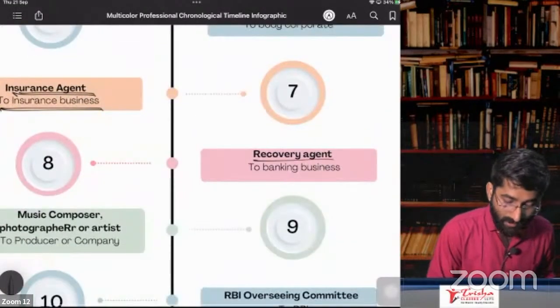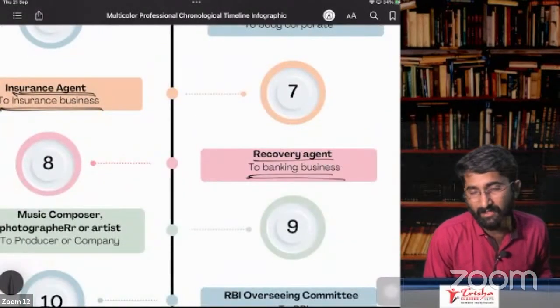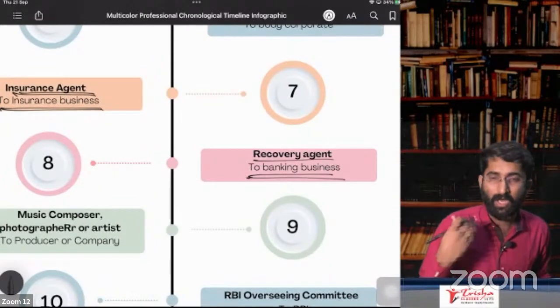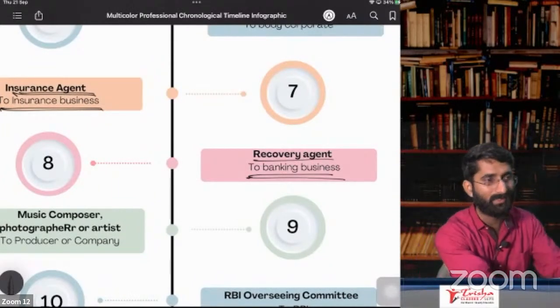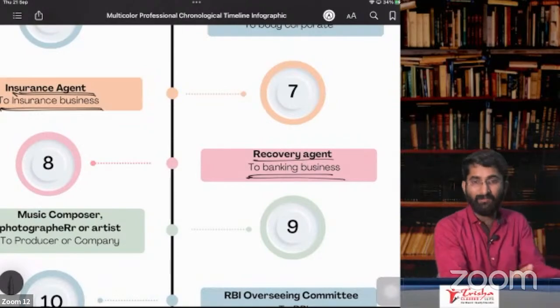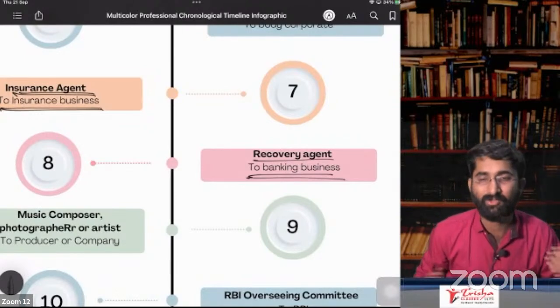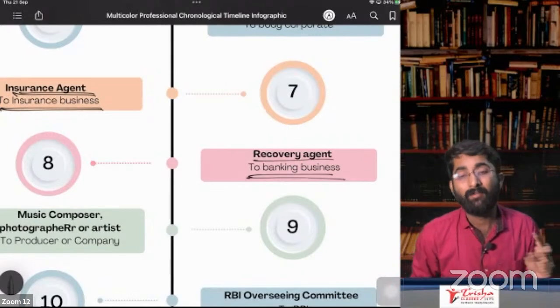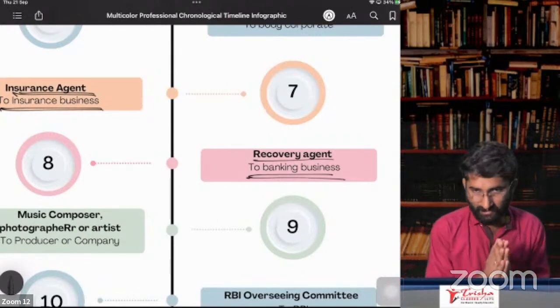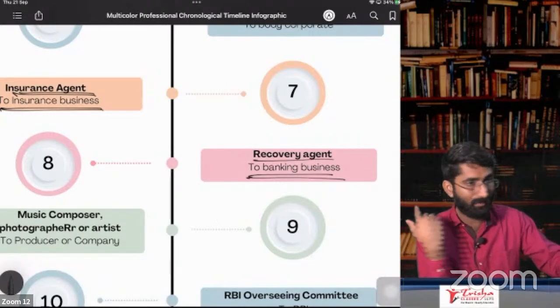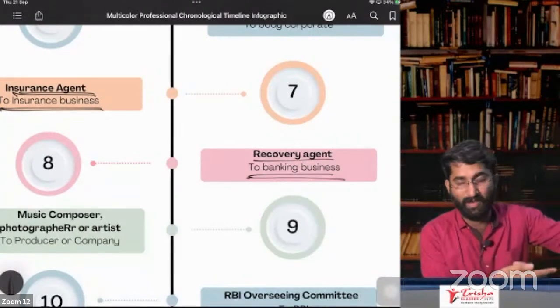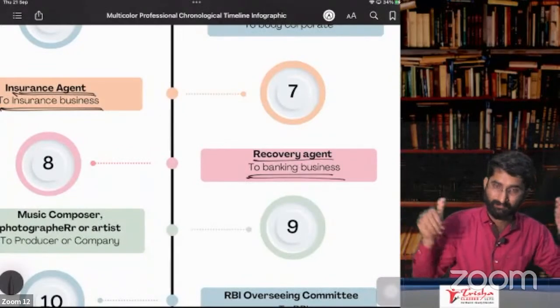Recovery agent, giving to the banking business, not to others. So I am a recovery agent. Who is a recovery agent? Bank is giving some loan to one person. That person is not paying, so that has to be recovered. I am the one who is recovering that, so I will be a recovery agent. I am giving service to the banking personnel. So banking is a company. I am the service provider. Banking is the service recipient. Bank has to pay under RCM. I don't have to pay it.